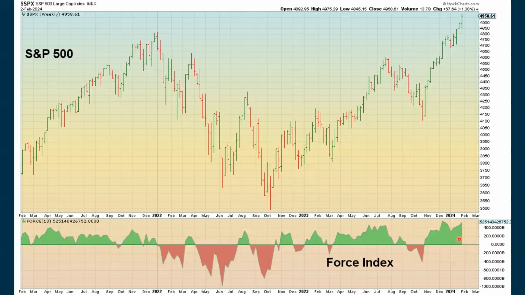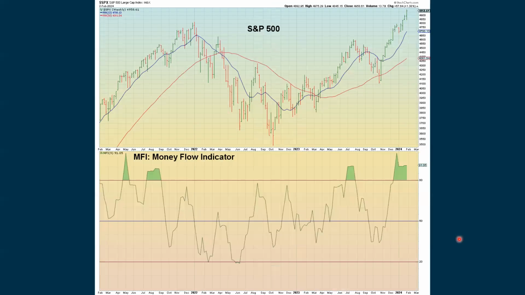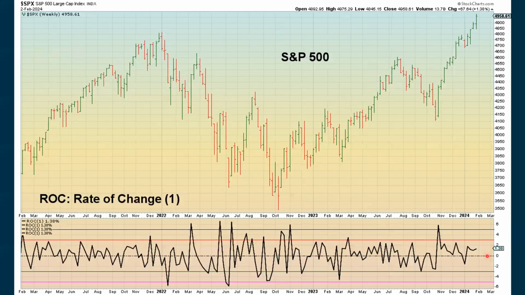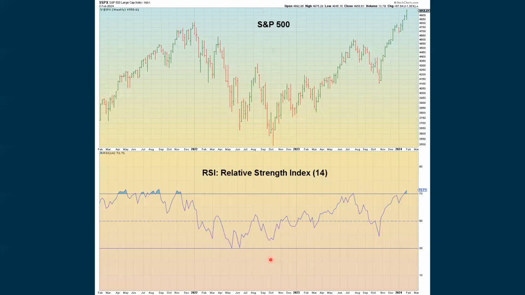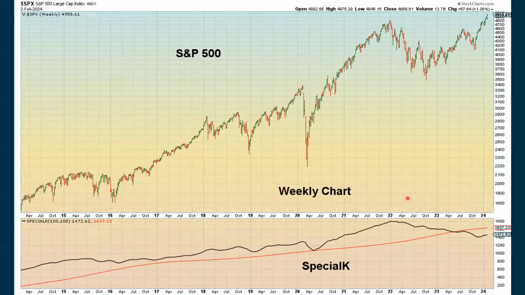The force index is above zero and advancing. That's positive. We're still extreme positive with the money flow index. And because we had an up week, we're above the midpoint with the rate of change. Going back 50 weeks, yeah, we're breaking out above this red line, but we can go higher than this. But there has been other times when this did mark some kind of a top in the market. The RSI is starting to get extreme when we go back 14 weeks.